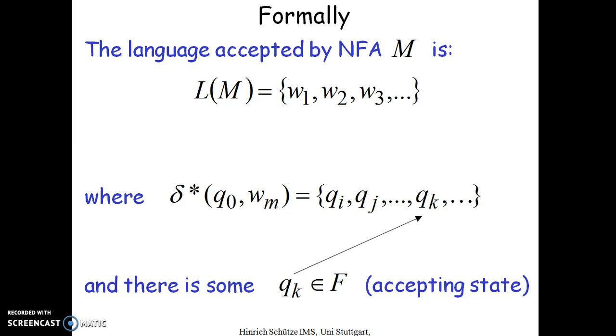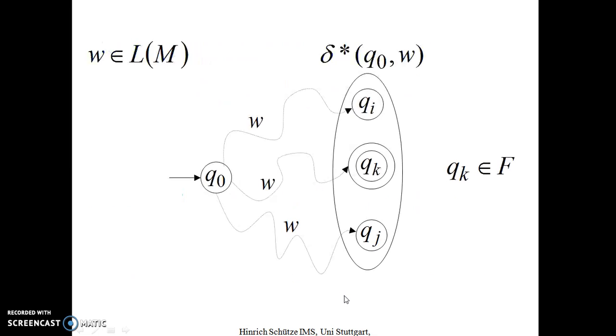Formally, we can define the language accepted by this automata as follows: Q0 on reading the string, I have to reach an accepting state, at least one. On reading the string, I can reach any number of states, and among them at least one state should be a final state. Thank you.